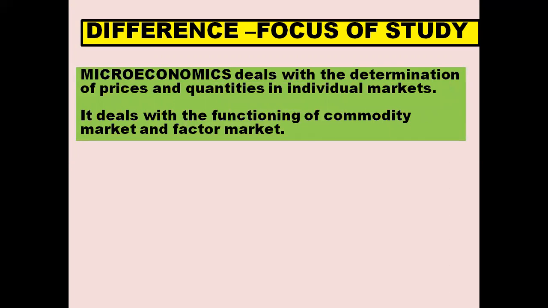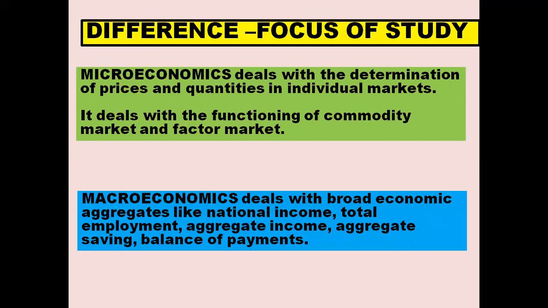Microeconomics examines how output produced is shared among those resource owners who cooperate in production of output. So it deals with the functioning of commodity market and factor market. So in microeconomics, in commodity market, price and quantity is determined, and in factor market, wages or the prices of factors of production are determined.